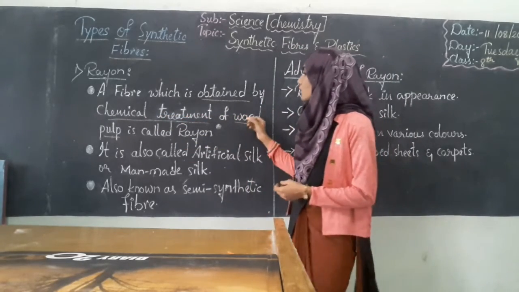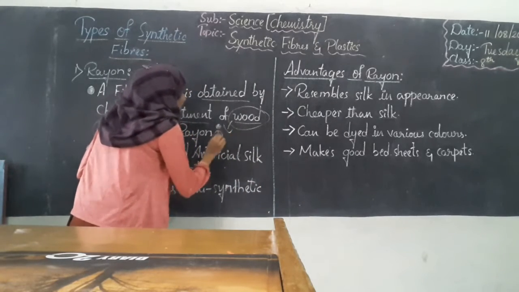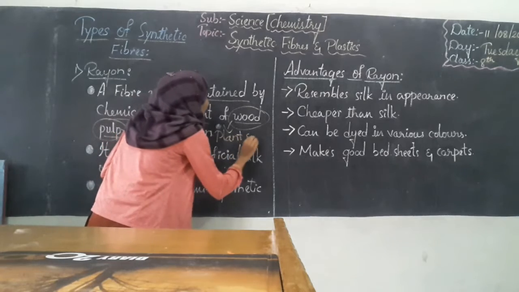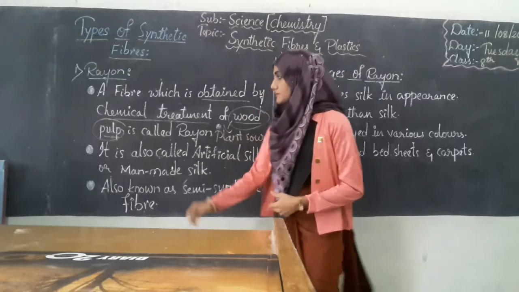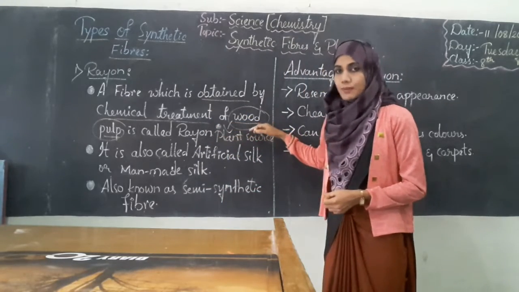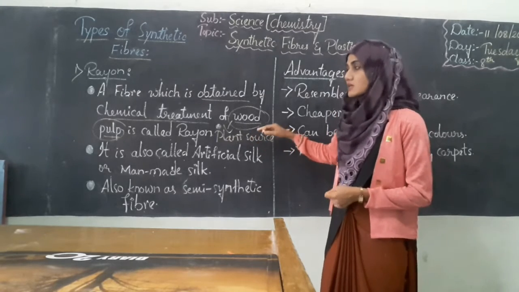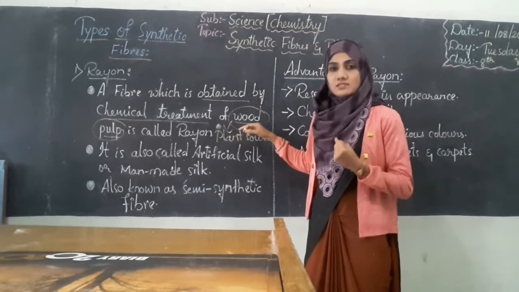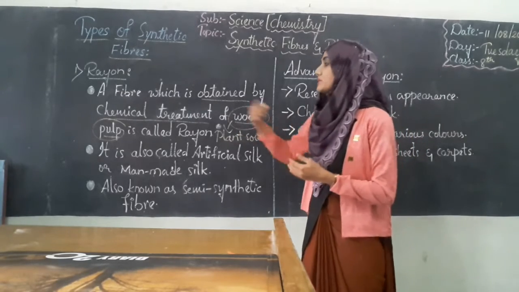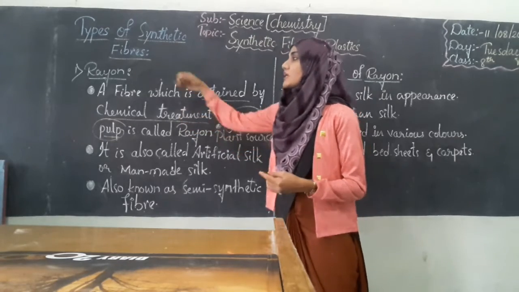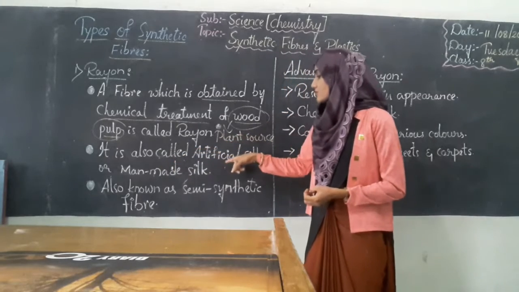So what is wood pulp now? Wood pulp is nothing but a plant source. It occurs naturally from plants or trees. The pulp will be extracted from the plant or tree, then that wood pulp will be chemically treated and converted into rayon, and hence it is also called artificial silk.